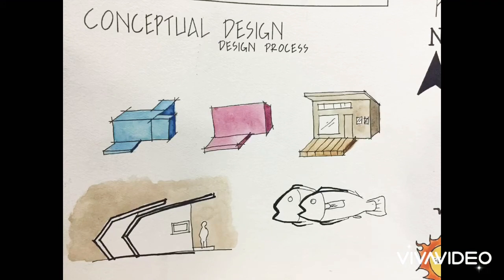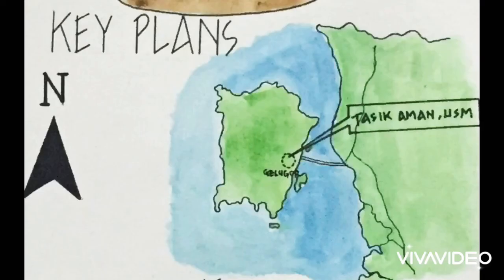So for the design process, at first, the form is a combination of a bigger and a smaller cuboid, and after that I tried to slant the top, and for the finishing I tried to pull out the roof, which is slanted, to cover the open deck. So in the final design, as we can see at the side of the cabin, the design seems to have two fish, whereas the fish is just one, because of the movement it seems like two fish.